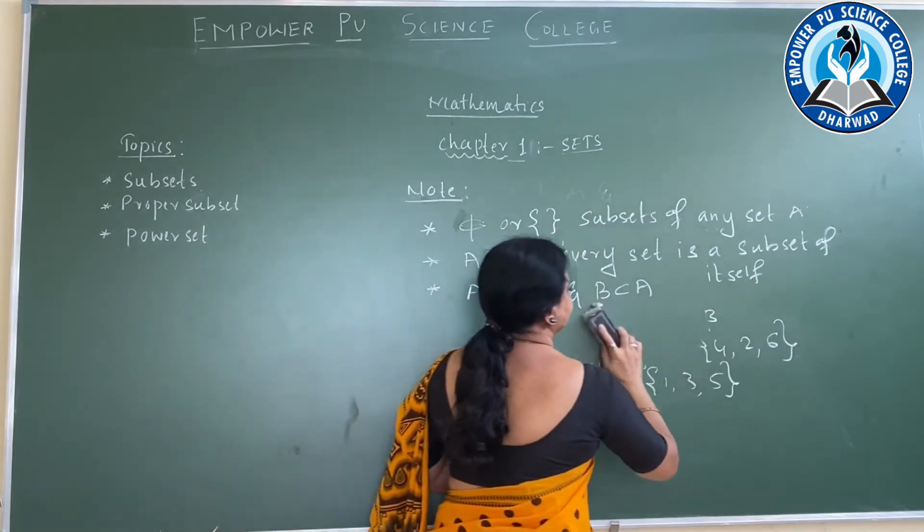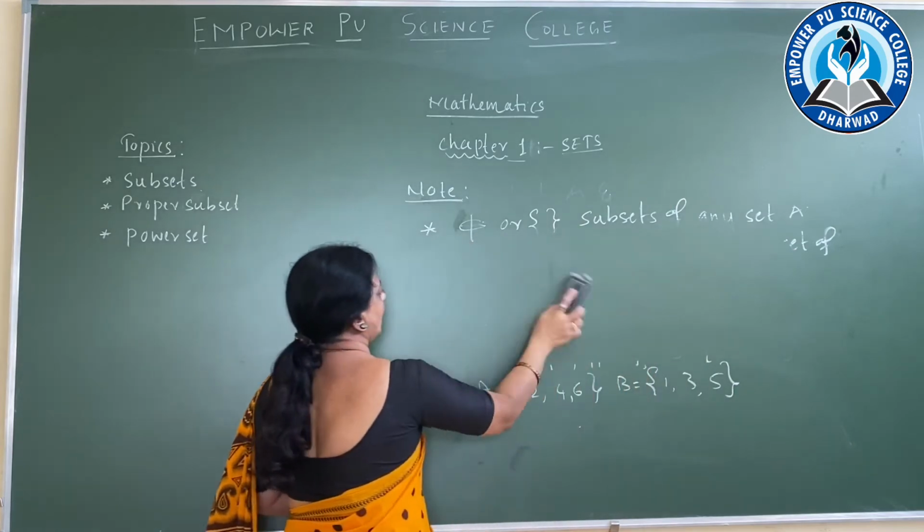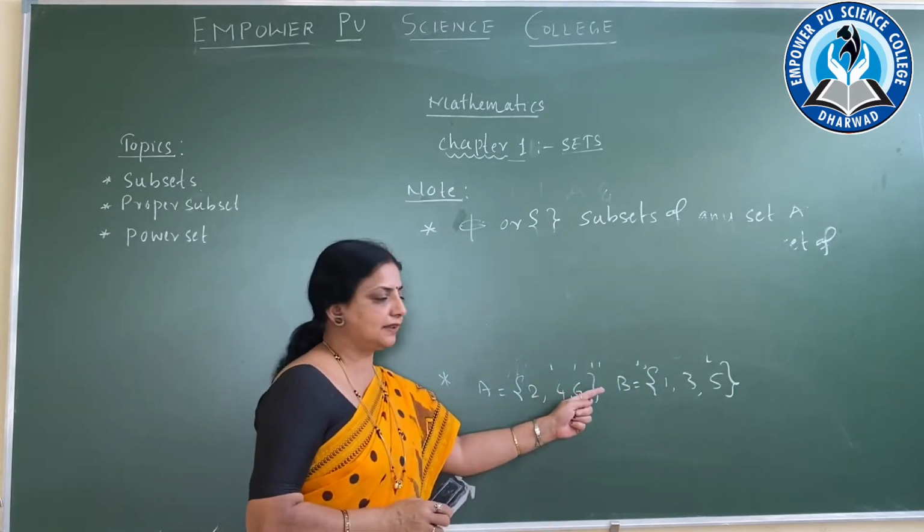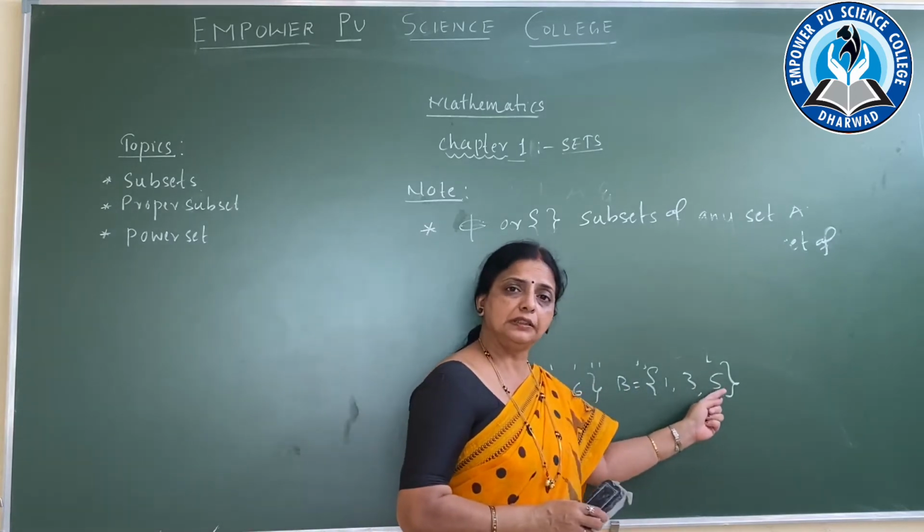you see here. A is having the elements 2, 4, 6. B is having the elements 1, 3, 5.